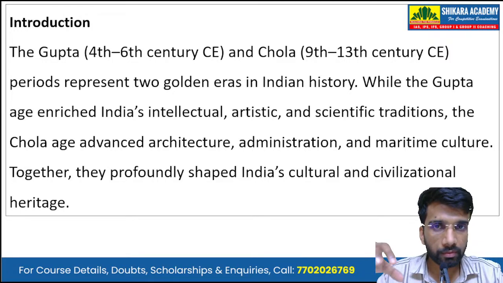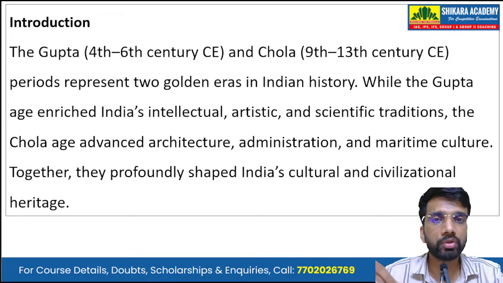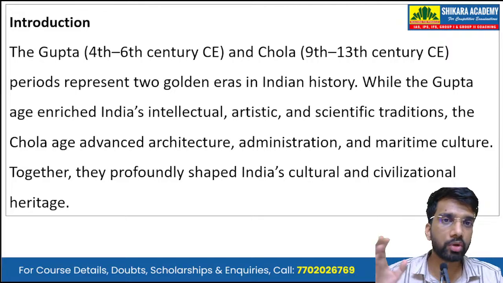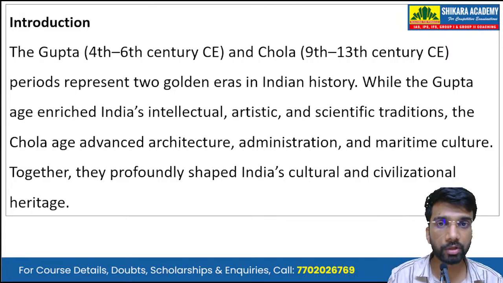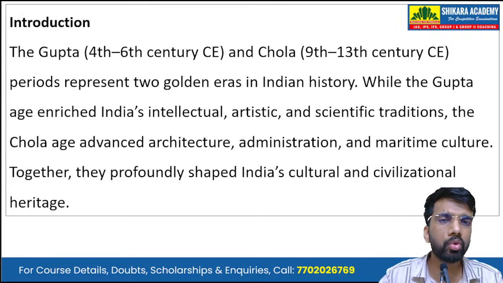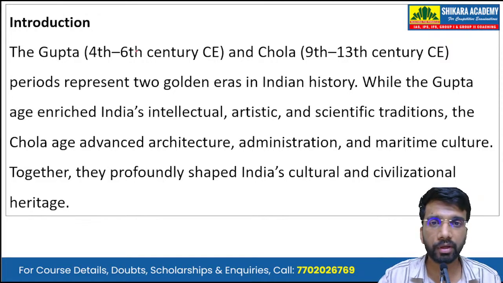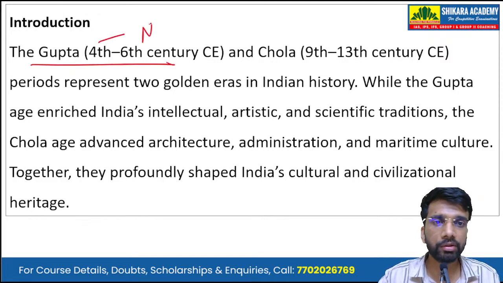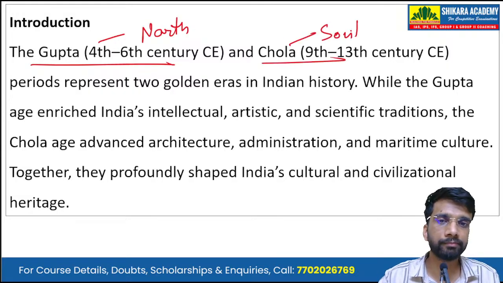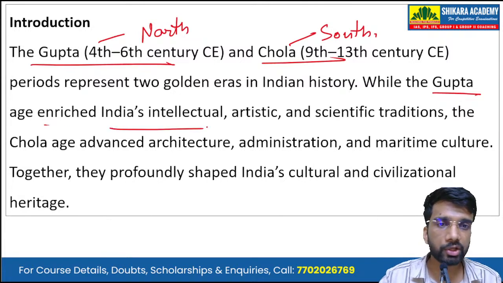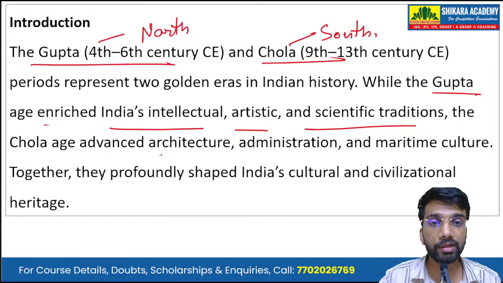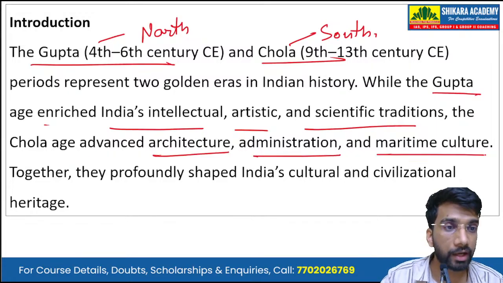So the Gupta period, that is from 4th century to 6th century CE, and the Chola period from 9th century to 13th century, represent the two golden eras in Indian history. So Guptas in the north and Cholas in the south. While the Gupta age enriched India's intellectual, artistic, as well as scientific traditions, the Chola age advanced architecture, administration, and maritime culture.